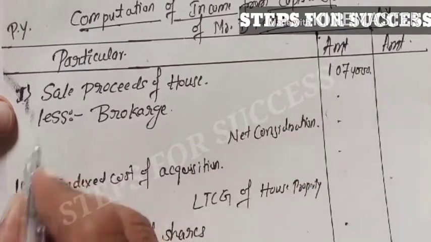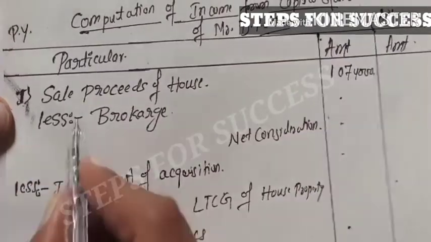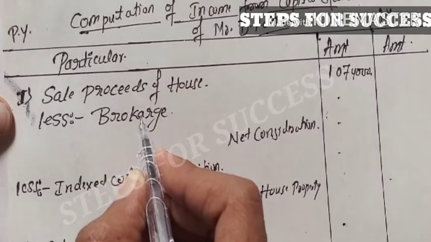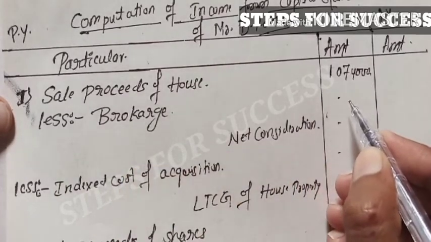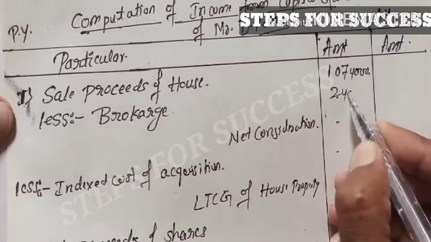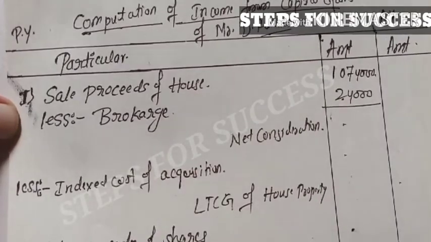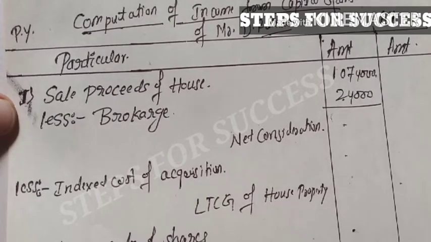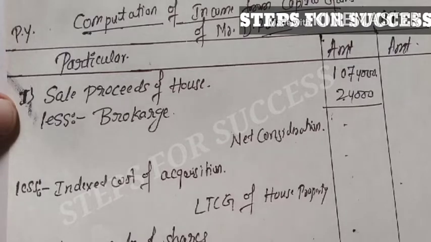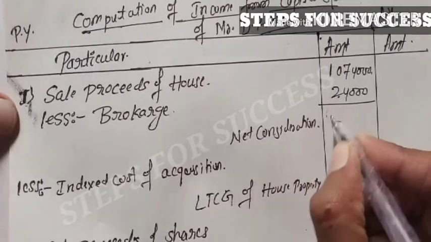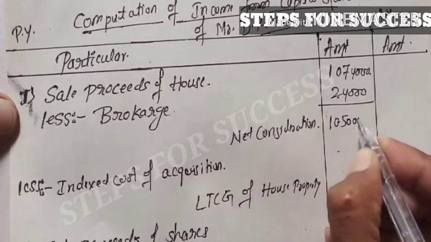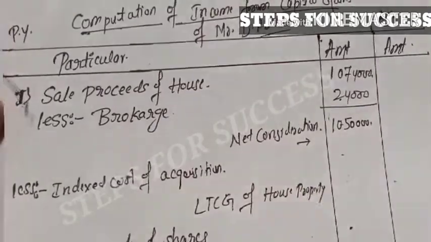The question also gives less brokerage of 24,000. So sale proceeds 10,74,000 minus 24,000, the remaining amount is 10,50,000. It is the net consideration of the house.